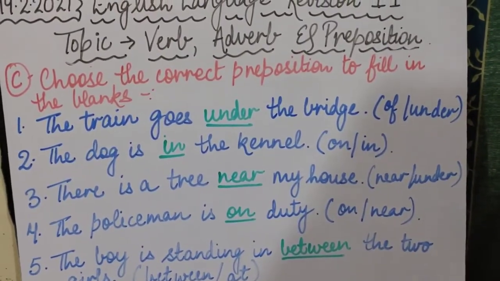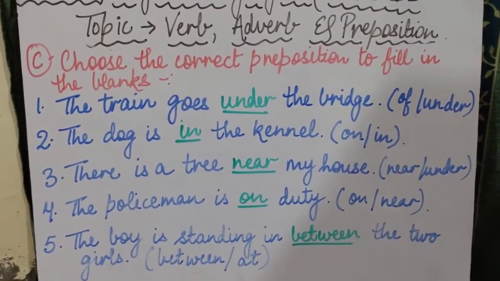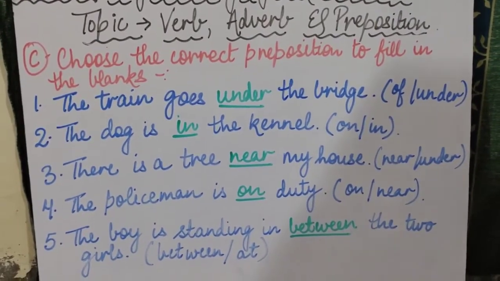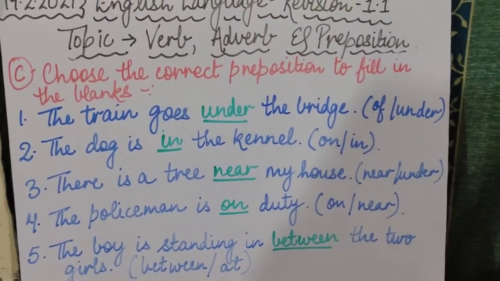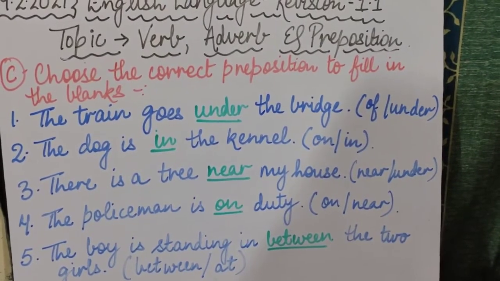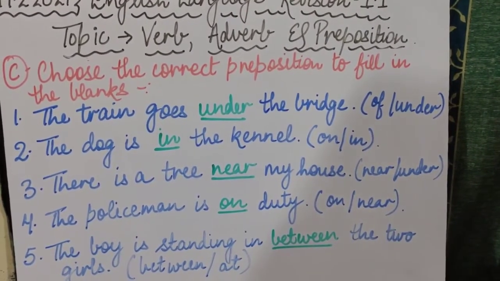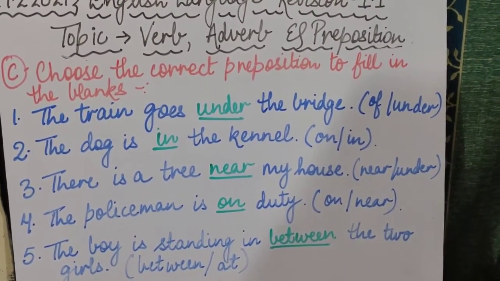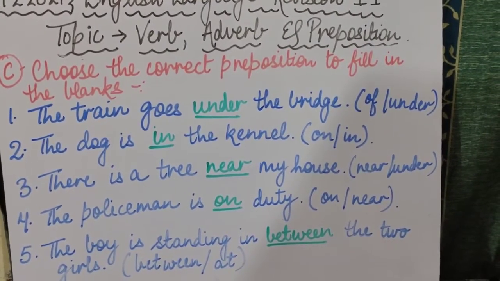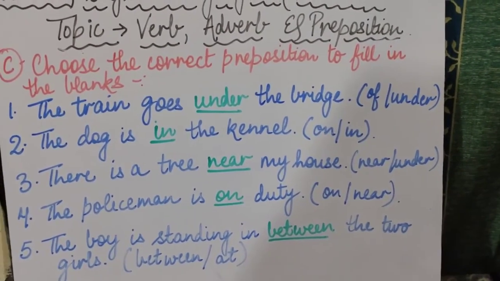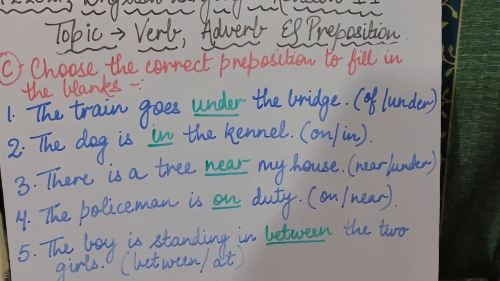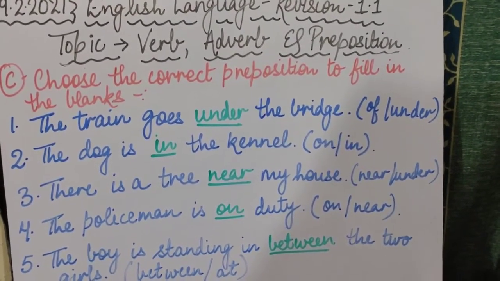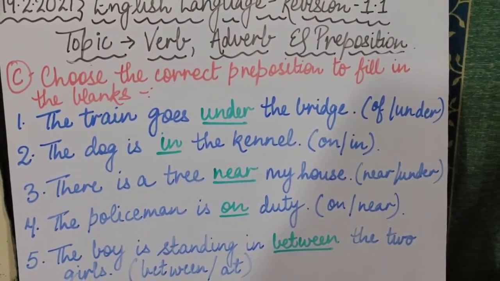So I hope you all have understood these three exercises, these three topics of verb, adverb and prepositions. Make sure, children, that you complete these exercises very nicely, and practice in your revision notebooks. Again and again do the practice of English language exercises so that you will be thoroughly prepared for your final term examinations. Is that clear?